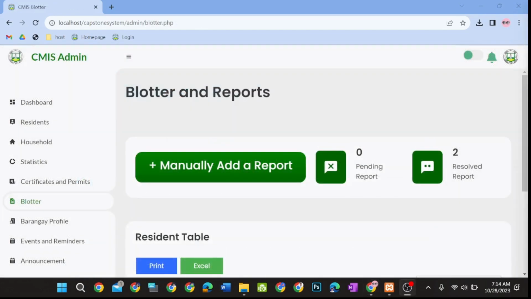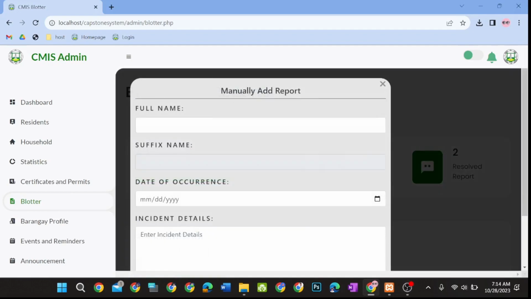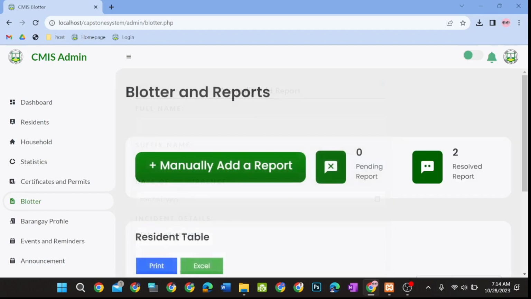In the Blotter tab, this will display the issues reported by the residents. When the Add Report button is clicked, it will display a form that will ask for name, the date, and the incident details. This tab also displays the total numbers of pending reports and all of the resolved reports.